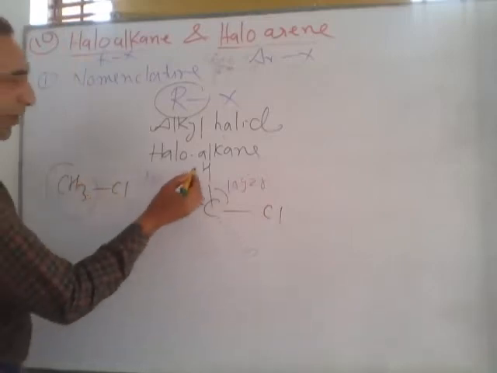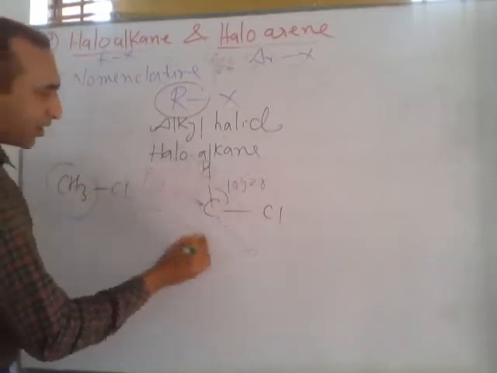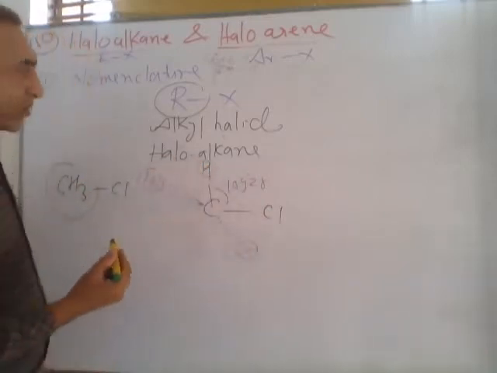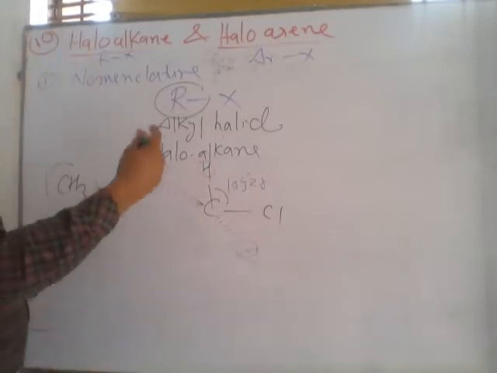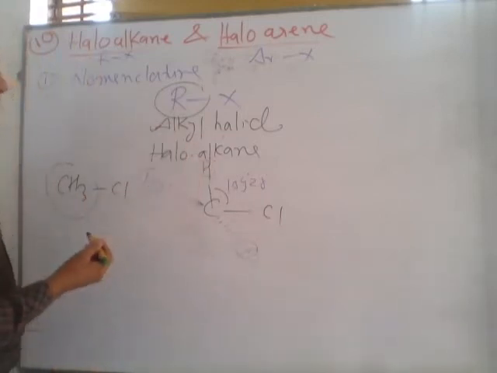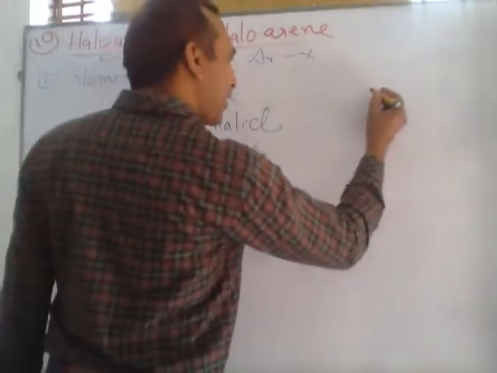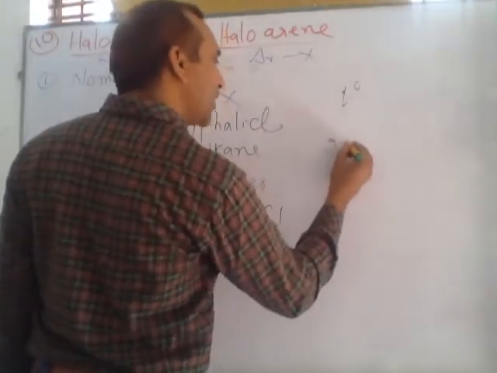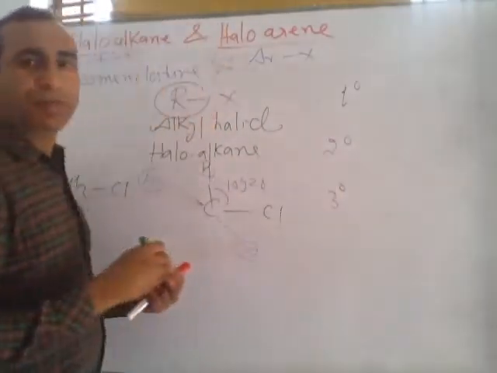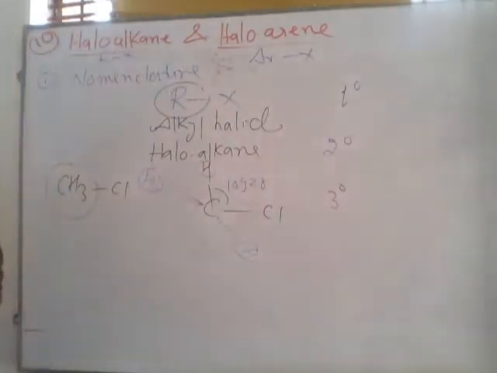So if we replace these hydrogens by CH3 group, then different types of alkyl will form. The types of alkyl are primary, secondary and tertiary. What are primary, secondary, tertiary?